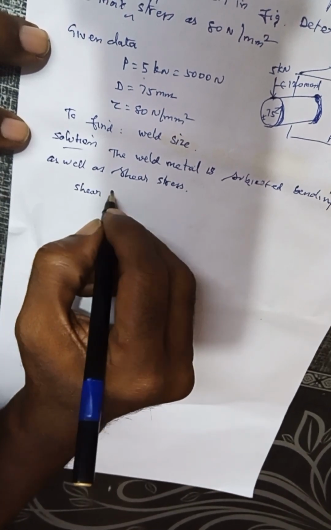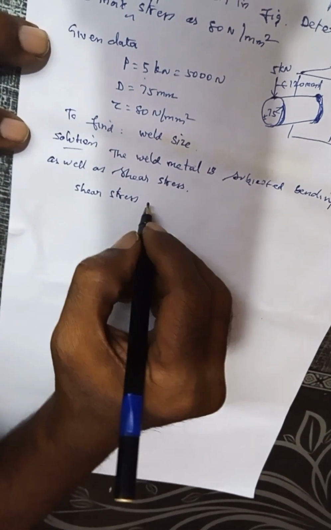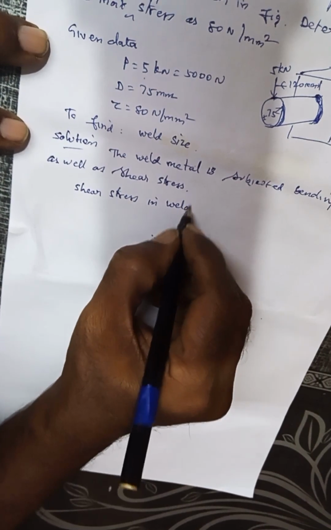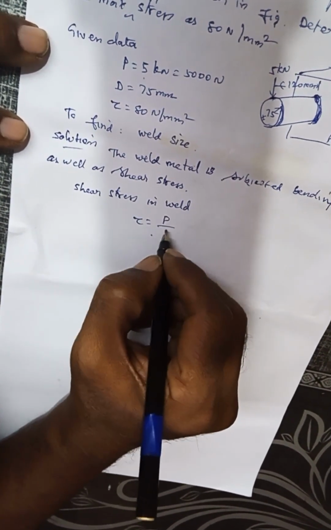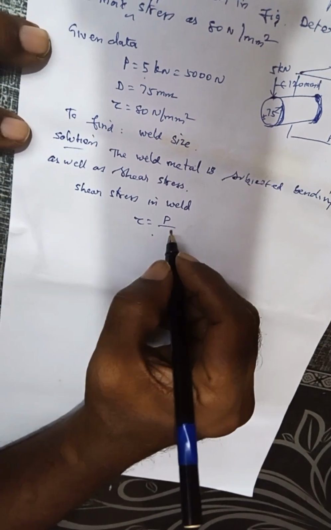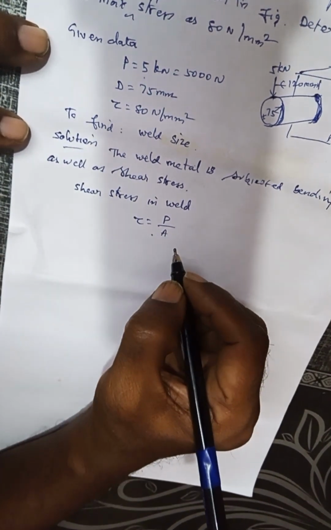So what is the shear stress? Direct load divided by area. Tau is equal to P by A.